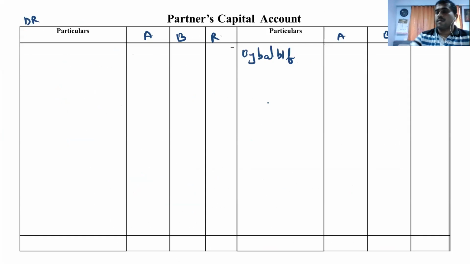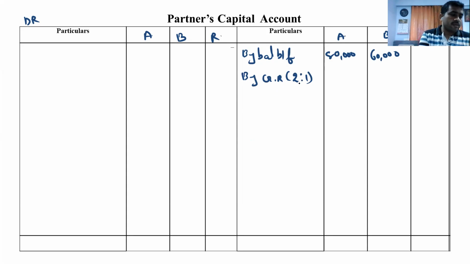Here I write 80,000 and then comes 60,000. Then I can see general reserve is 18,000, accumulated profit. So where do we have to go? Partners capital, by general reserve. And the ratio for accumulated profit is 2:1. So start doing 18,000 into 2 divided by 3, 12,000.